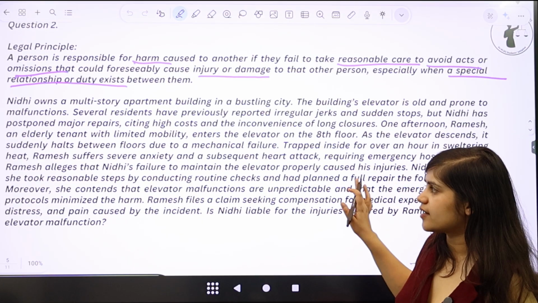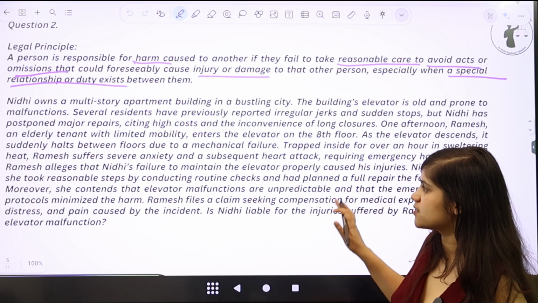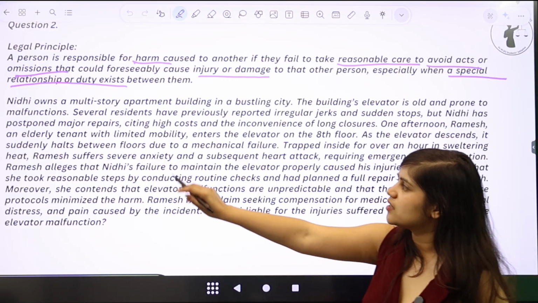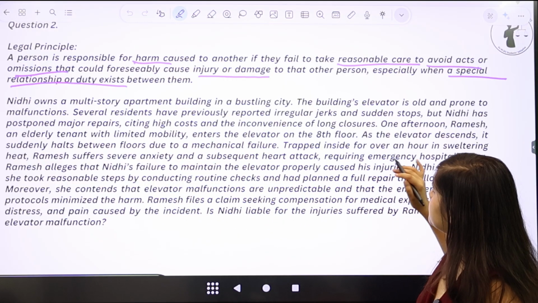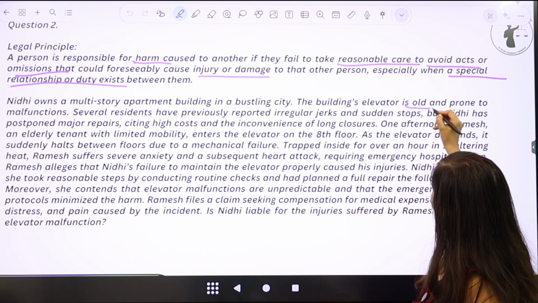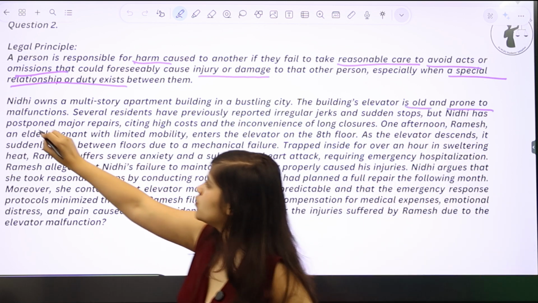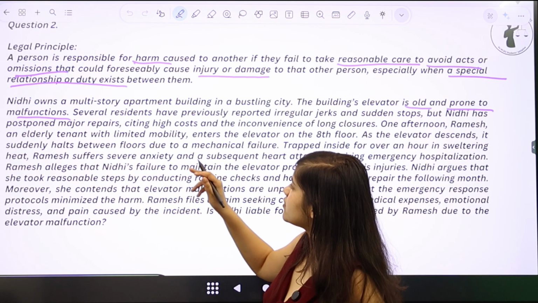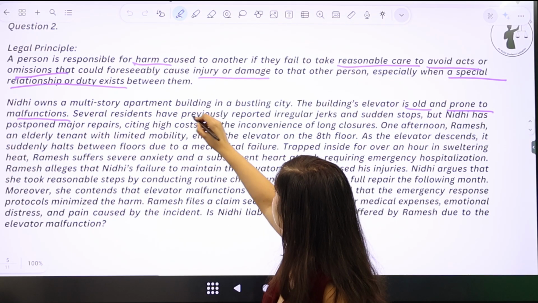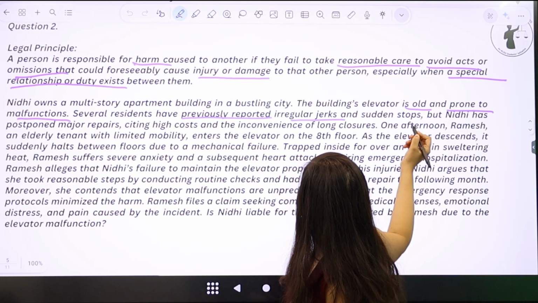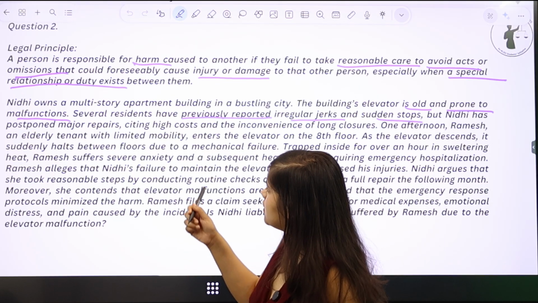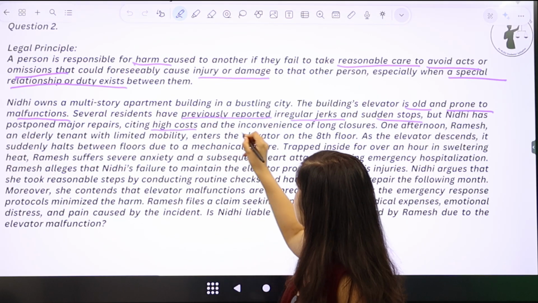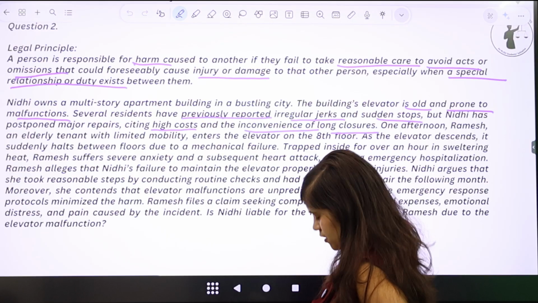Now we're going to read the entire question here just because I think that's very important. So Nidhi owns a multi-story apartment building in a bustling city. The building's elevator is old and prone to malfunctions. Several residents have previously reported irregular jerks, sudden stops, but Nidhi has postponed major repairs, citing high costs and inconvenience of long closures.